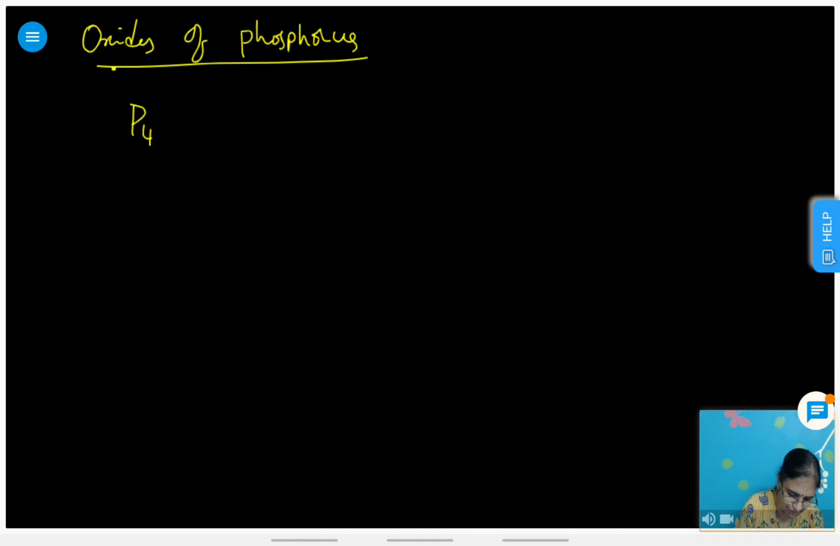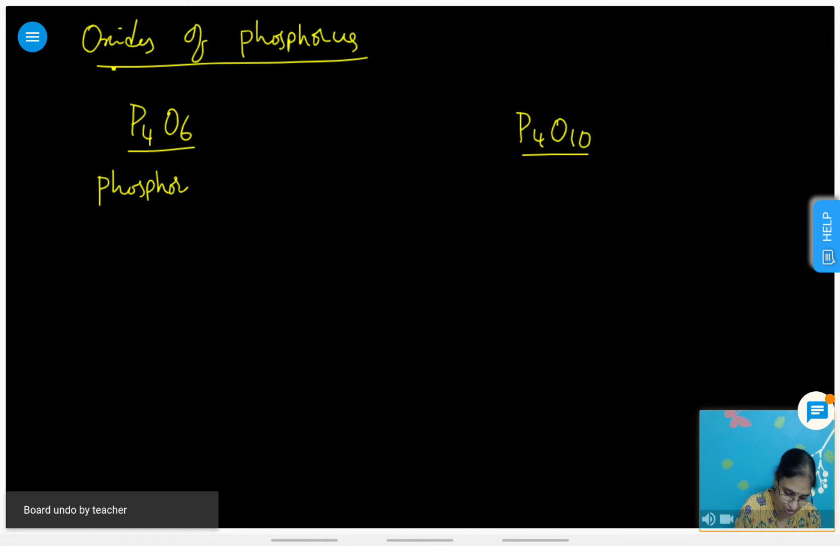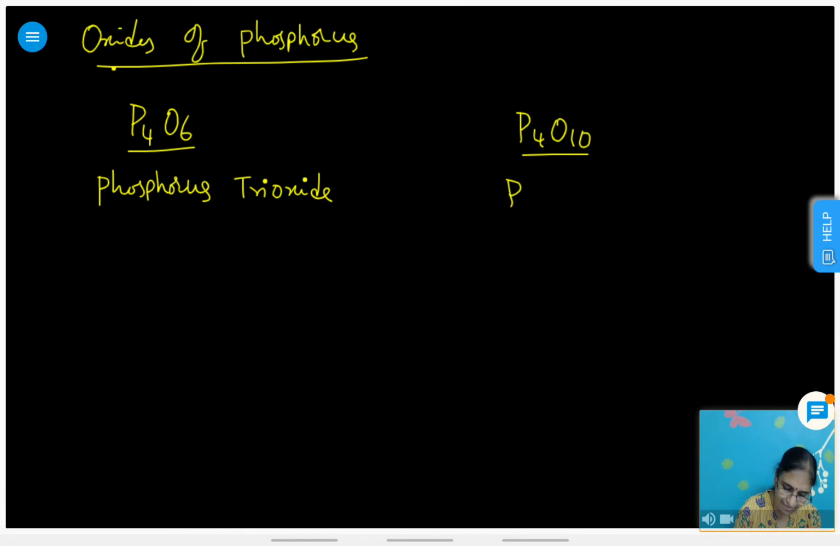Okay, next let us move on to oxides of phosphorus. Mainly two oxides: one is P4O6 and the other is P4O10. P4O6 is phosphorus trioxide, and P4O10 is phosphorus pentoxide. They are dimers, not monomers.